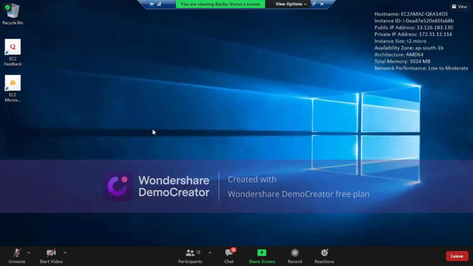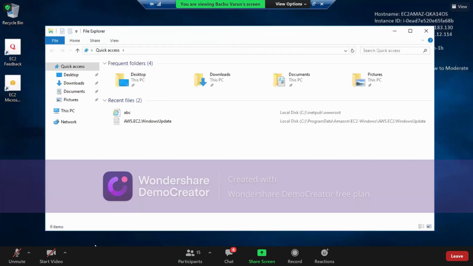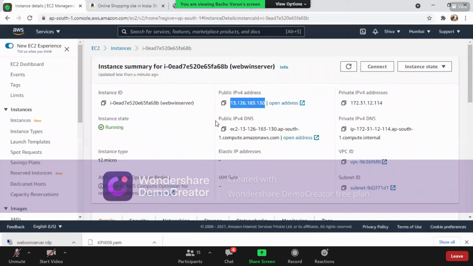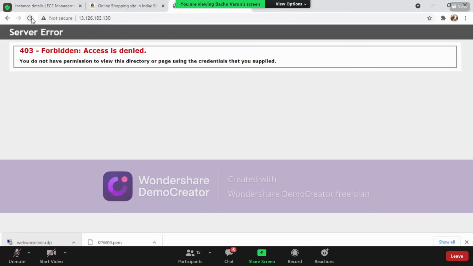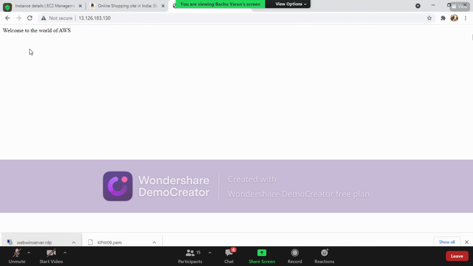I have done some small configuration here, which might not be known to everyone. I'd like to try connecting to that address. Now you can see I just added a small file there, and it shows welcome to the world of AWS.